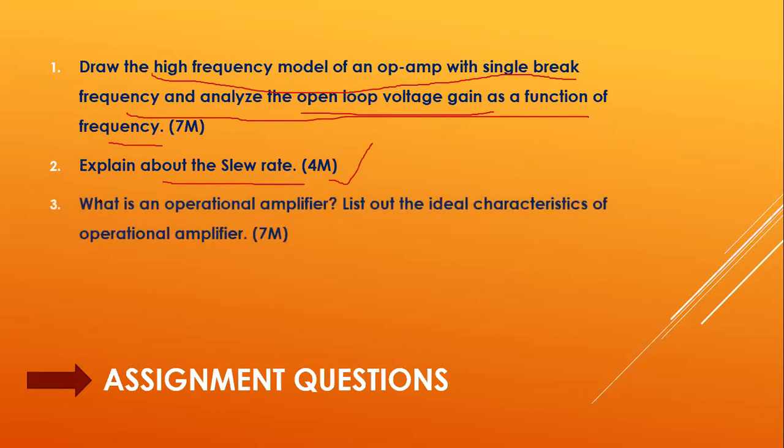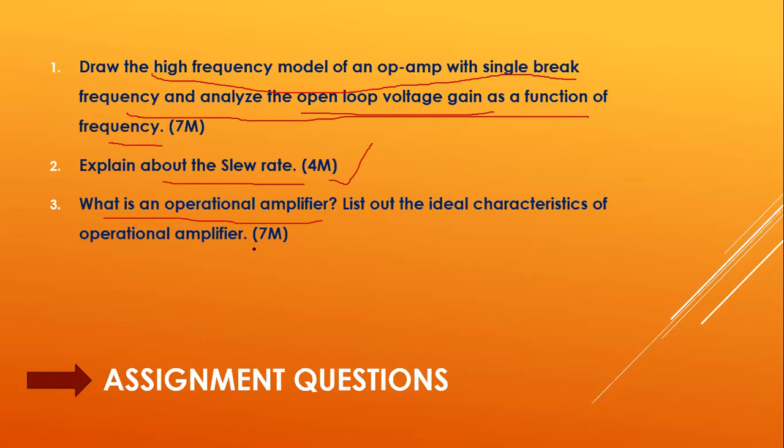Next question you will have: what is an operational amplifier? List out the ideal characteristics of the operational amplifier. You can expect this question for 7 marks. This topic we have covered earlier. We have to write the operational amplifier definition, and if you draw the symbol of the operational amplifier, it is well and good. Next, you have to add the ideal characteristics of the operational amplifier.